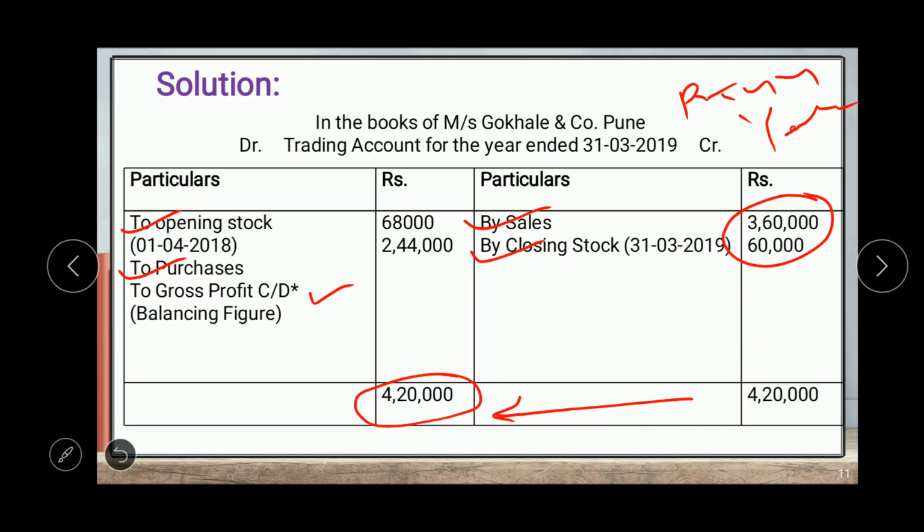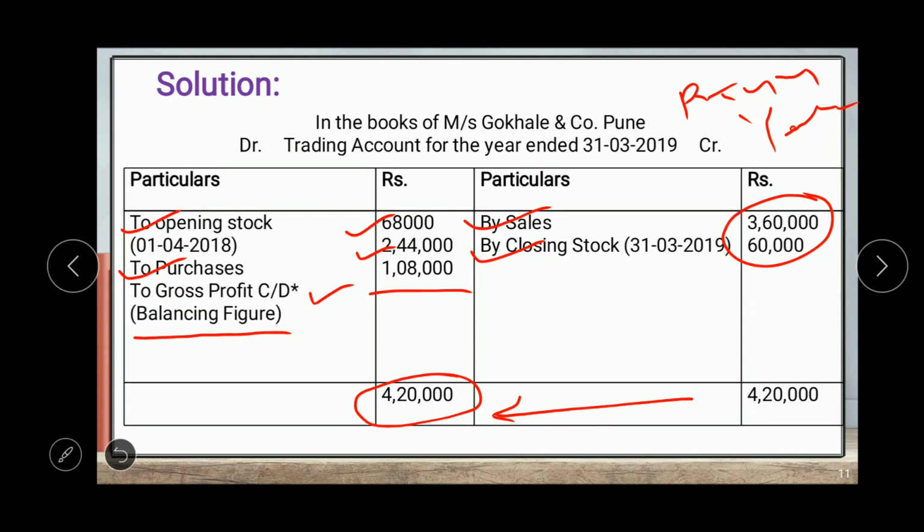Now we find the balancing figure, which is the gross profit. 4,20,000 minus 2,44,000 minus 68,000 will be 1,08,000. So 1,08,000 is the gross profit for the previous year, the balancing figure in this trading account.